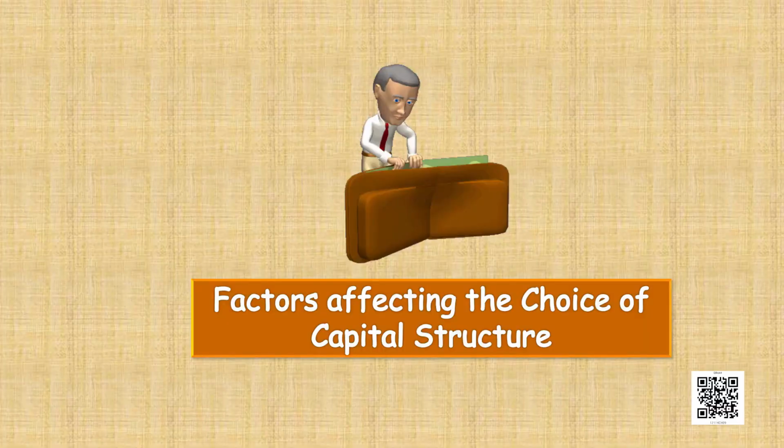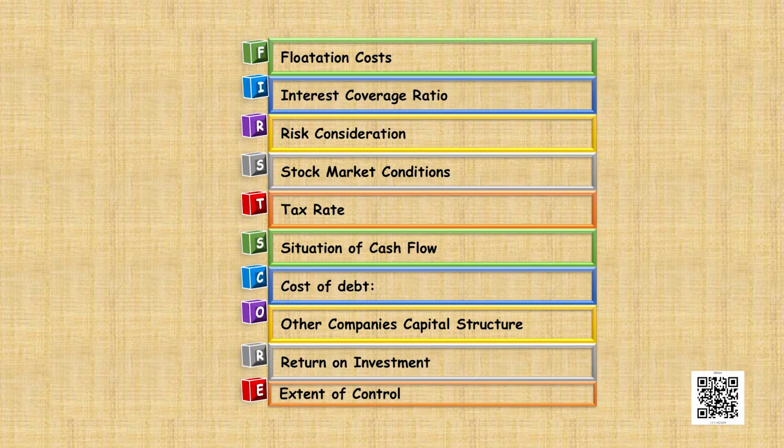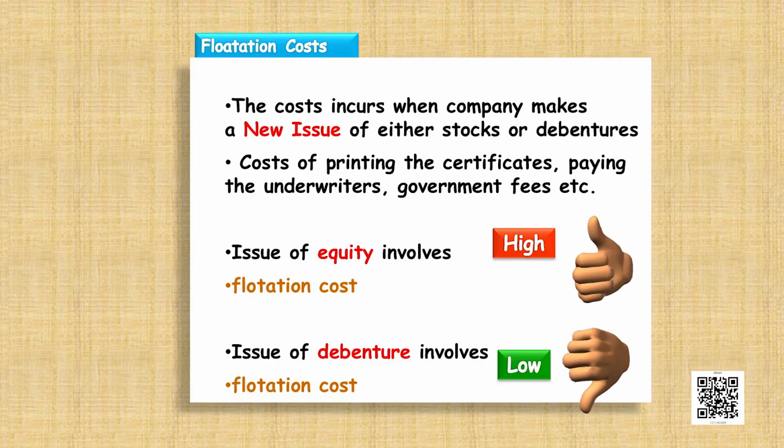Now, let us move ahead and discuss the factors that affect the choice of capital structure. The first factor of capital structure is flotation costs. These are the costs which the company incurs when it makes a new issue of either stocks or debentures. It involves costs of printing the certificates, paying the underwriters, government fees, etc. So, issue of equity shares involves a high amount of flotation cost, whereas issue of debentures or taking a loan from a bank involves a low amount of flotation cost.